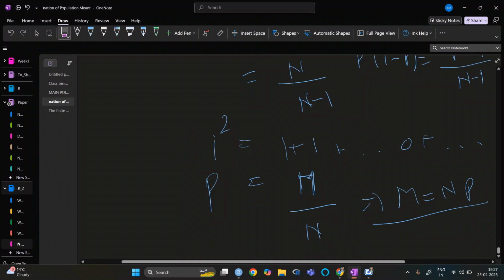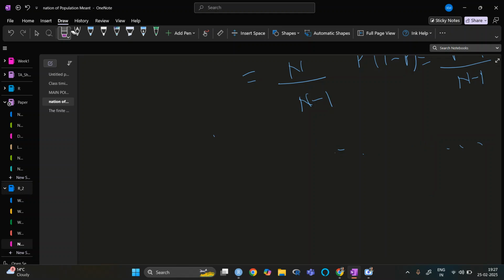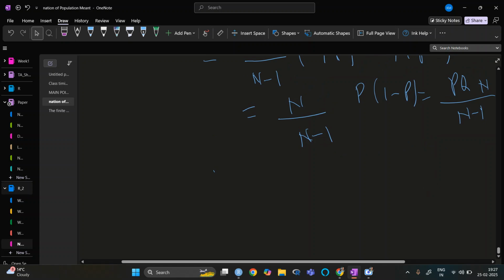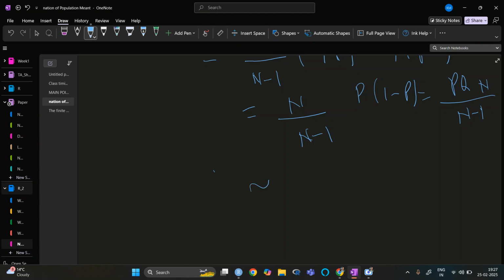Now I'm just erasing. So if it is pq n upon n minus 1, now we know that as the population size increases, n upon n minus 1 will be equal to 1. So it will be pq.